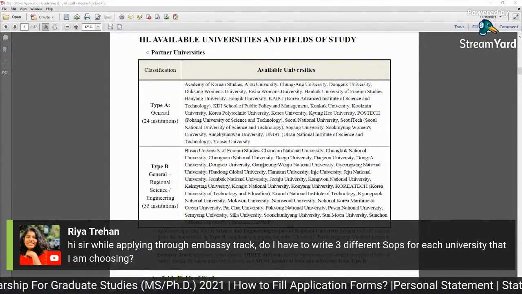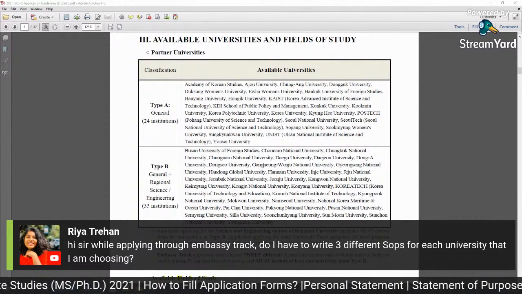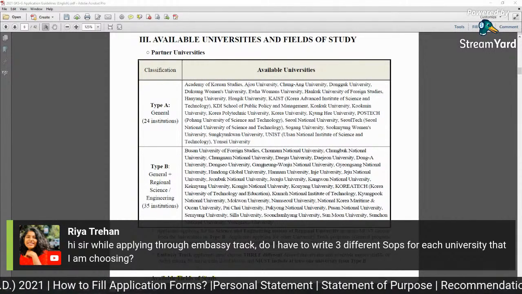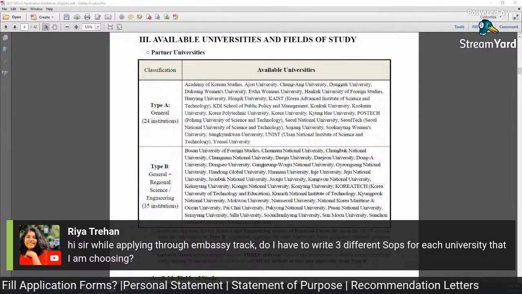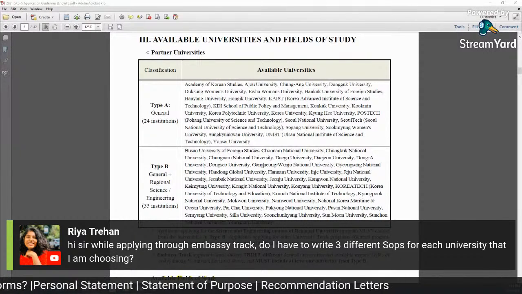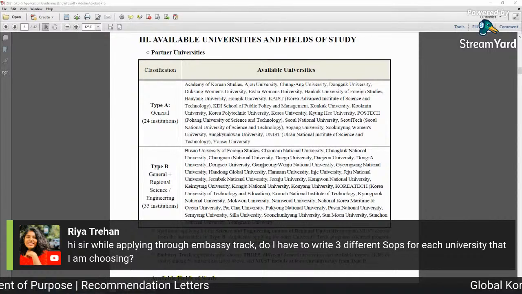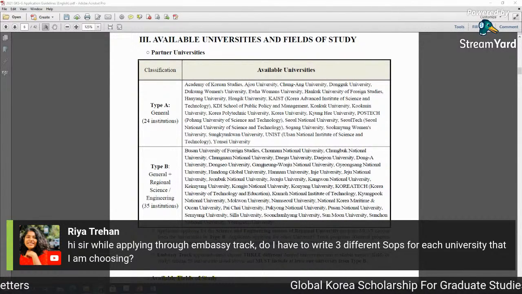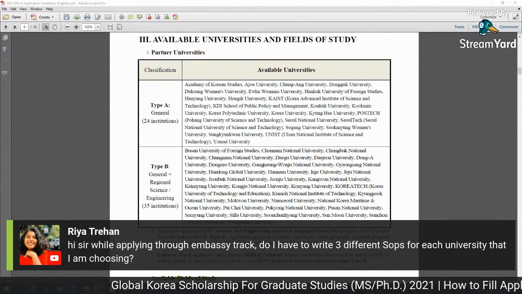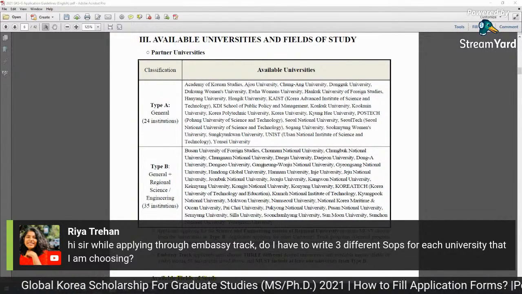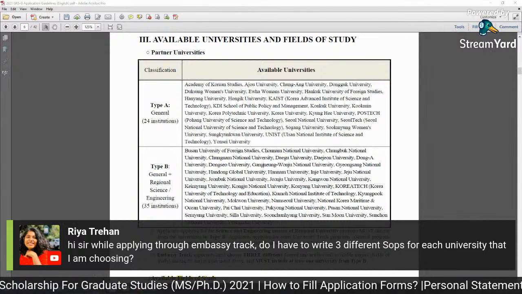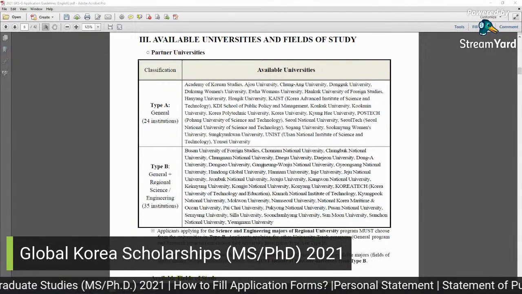So you should organize your study plan in a way that it is very relevant to all three departments and three majors, for example materials, chemical and chemistry, or biotechnology, bio nanotechnology and biochemistry. So only one single SOP.